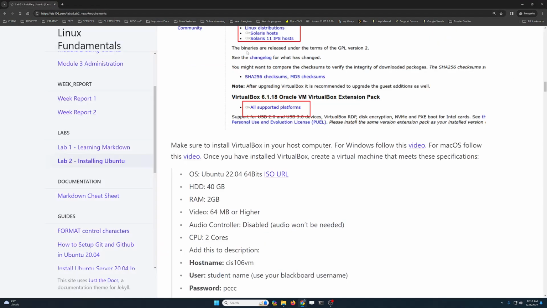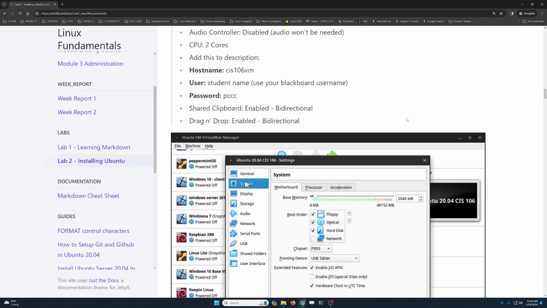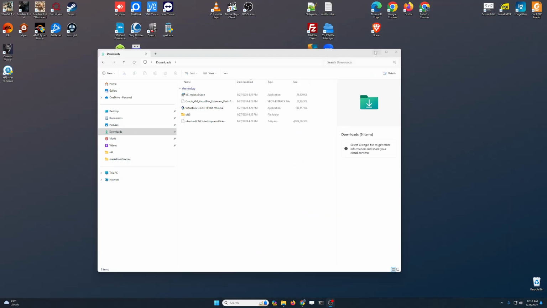Once we have all the files that we need, we can then get started. First of all, let's install VirtualBox. So I'm going to pause that for a moment and I'm going to go to downloads, and here we have the VirtualBox installer.